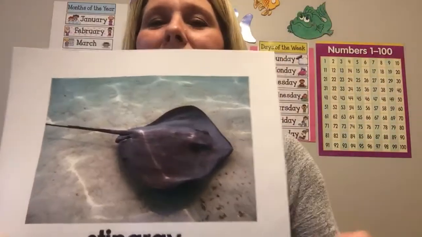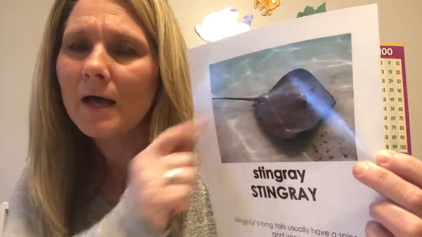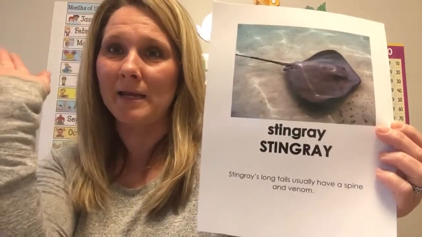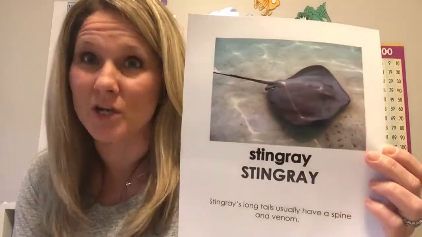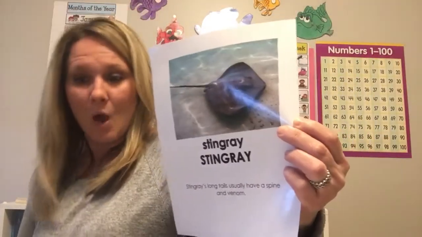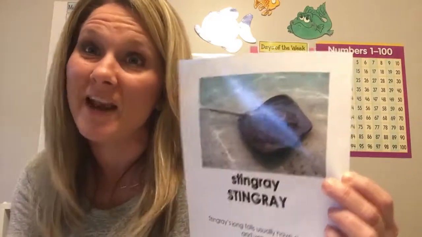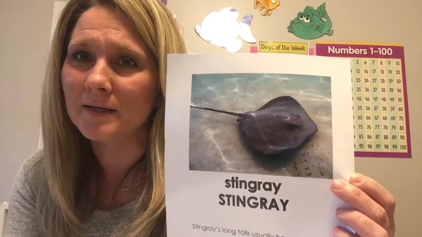stingray. That's right. Now the stingray, let's think about some facts about the stingray. They have a very long tail, and in that tail they have a spine. Remember I told you a spine can move. So it's very important for its protection to have a spine inside of their tail so it can move. Well, it also contains something very important in that tail as well that is protection for them. Do you remember what else I told you was in that tail?